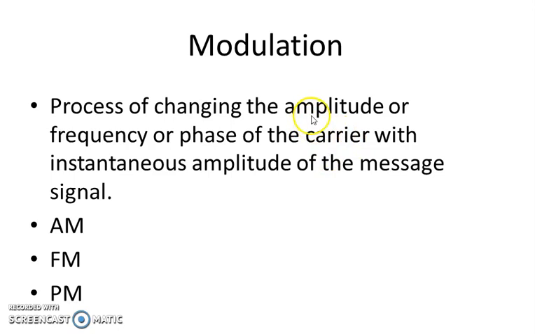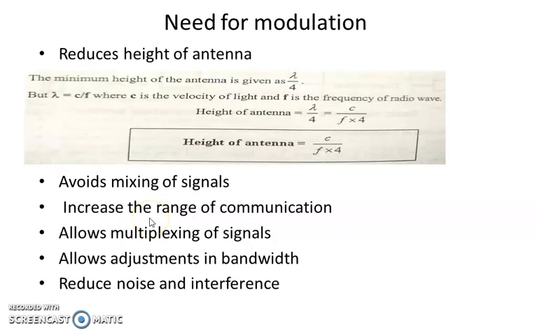The amplitude, the frequency or the phase of that carrier signal can be changed with the help of these types of modulations. So AM, FM and PM are the different types of modulation. AM means amplitude modulation, FM means frequency modulation, PM means phase modulation. We are going to study modulation in detail, and what is the need for modulation, or what are the advantages of modulation.